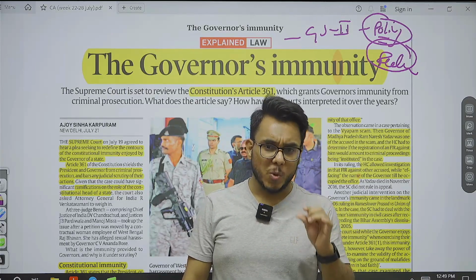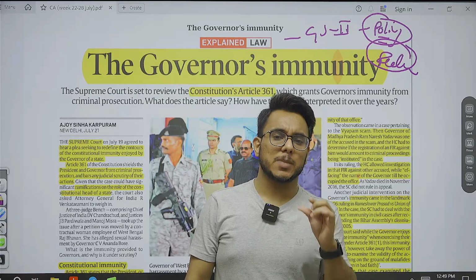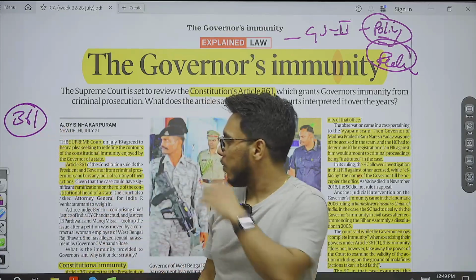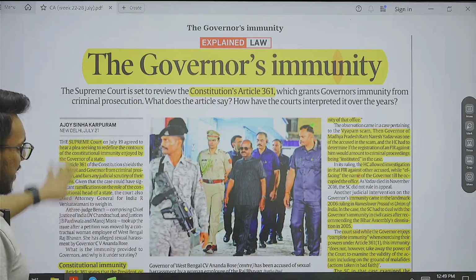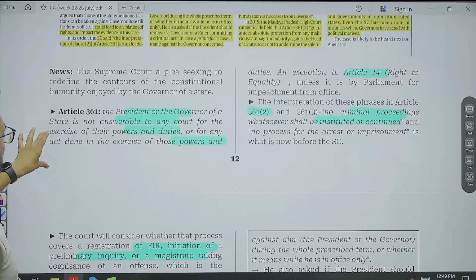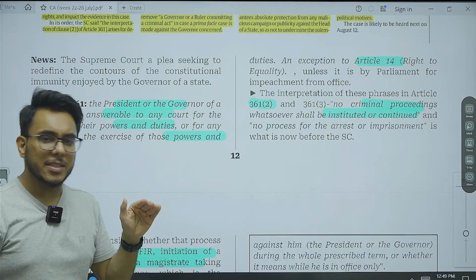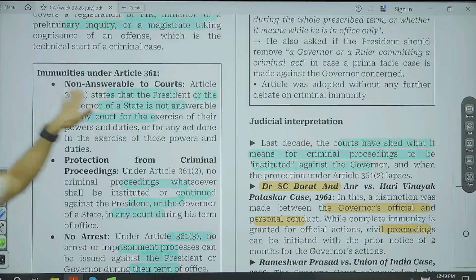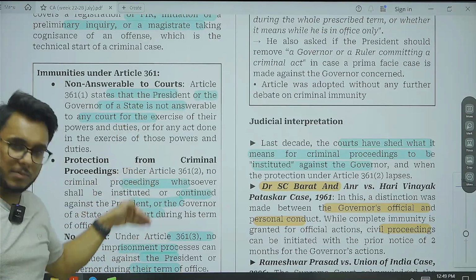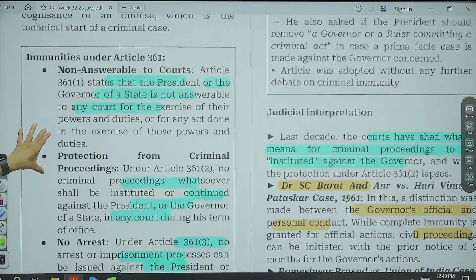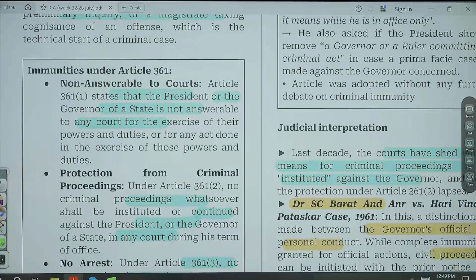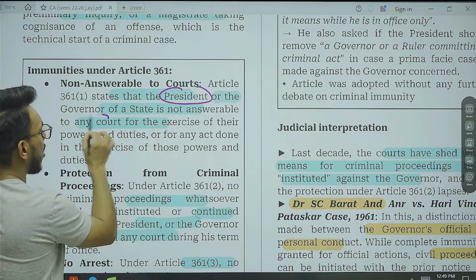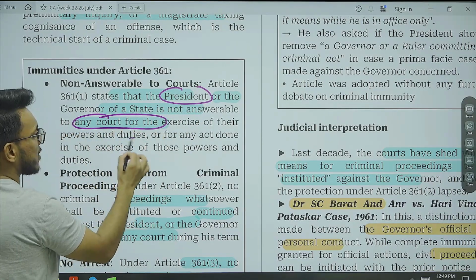Basically, the Supreme Court is hearing a petition with respect to the scope of Article 361. Let's discuss what this entire issue is all about. First of all, what is Article 361 all about? You can come directly to the box that we have here. Article 361 subclause 1 provides that the president or the governor is not answerable to any court for the exercise of their powers and duties.